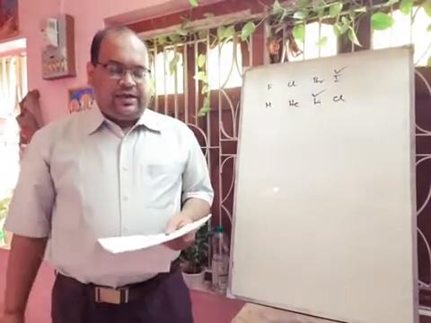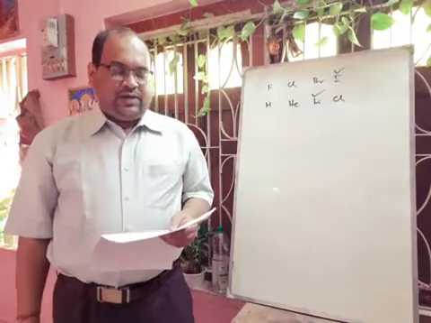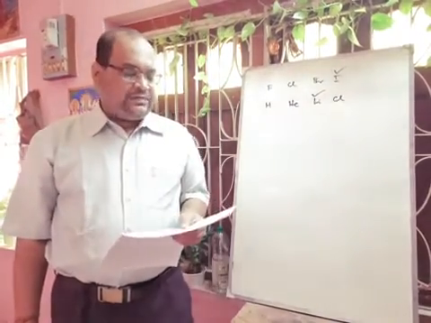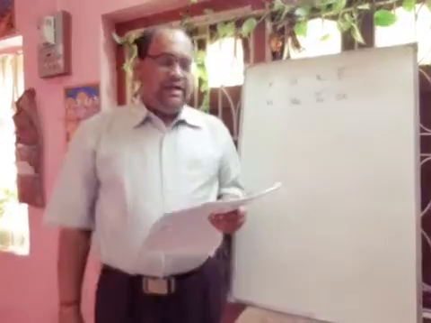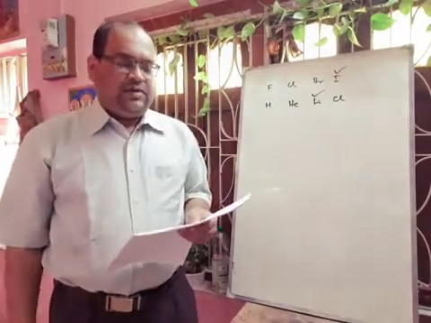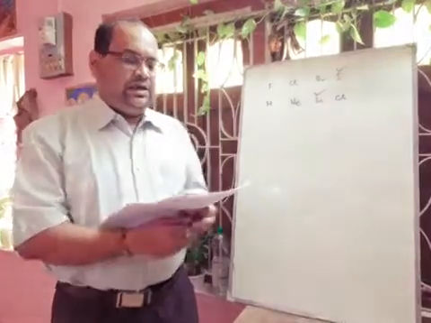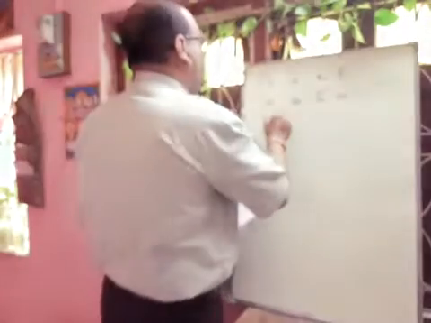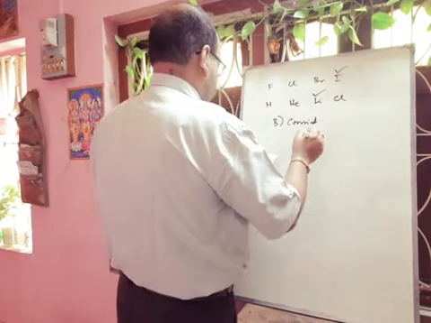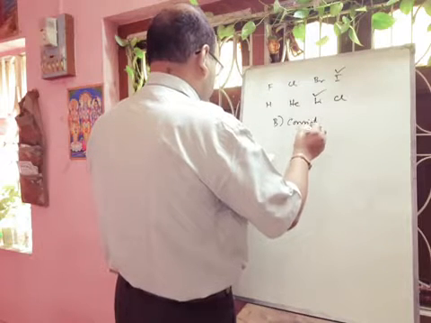Which of the following is a common characteristic of a covalent compound? Generally, covalent compound consists of molecules. Options are given: A, high melting point; B, consisting of molecules; C, always soluble in water; D, conducts electricity. So your answer will be B, consists of molecules.